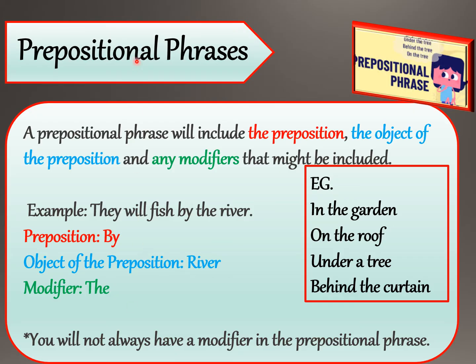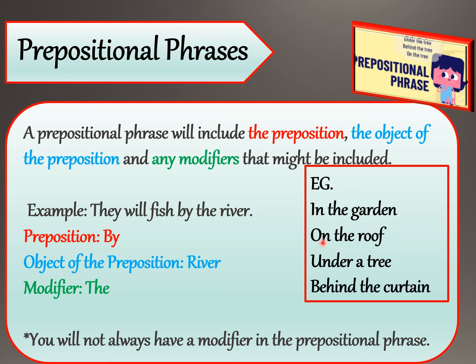Children, the fourth and the last phrase is prepositional phrase. A prepositional phrase will include the preposition, the object of the preposition, and any modifier that might be included. The examples of prepositional phrases are: in the garden. Here in is preposition, the is modifier, and garden is a noun, object of preposition.